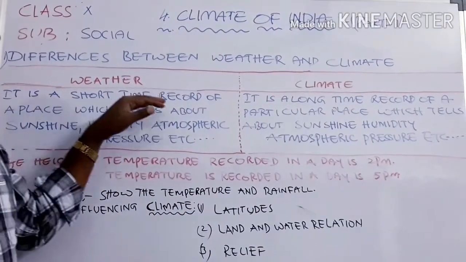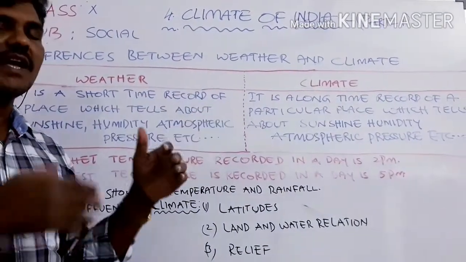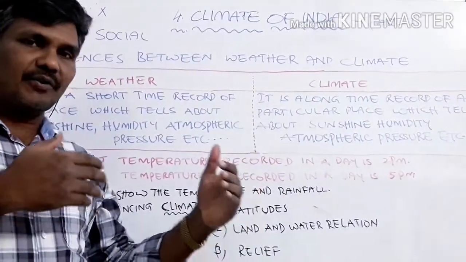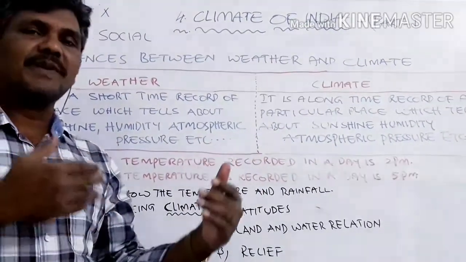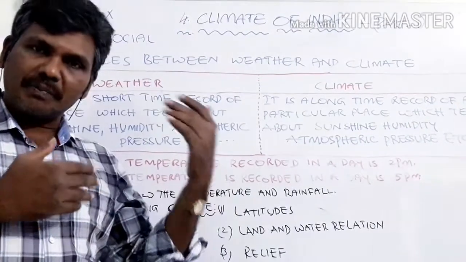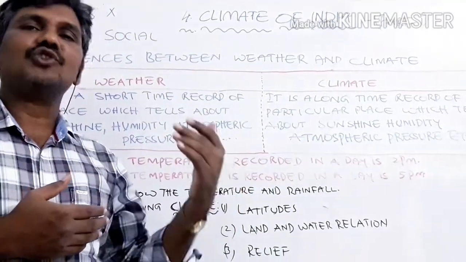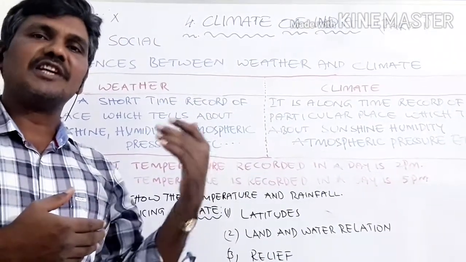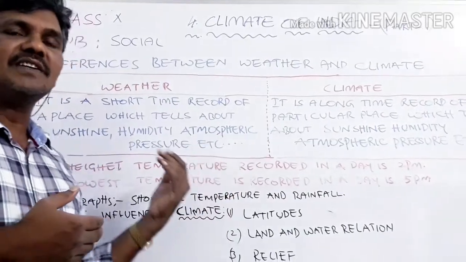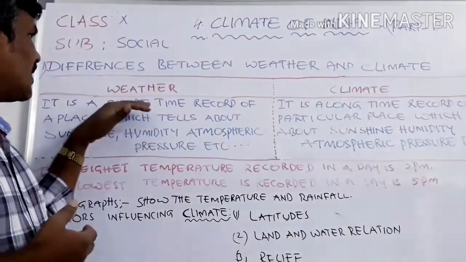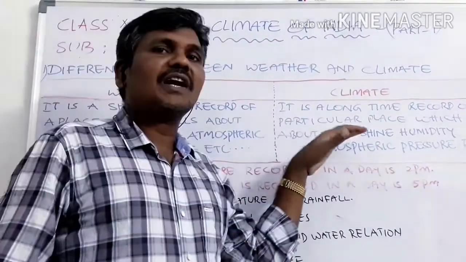It is a short time record of a particular place which explains about that particular place: sunshine, humidity, temperature, rainfall. These things will explain in weather. Now come to climate.